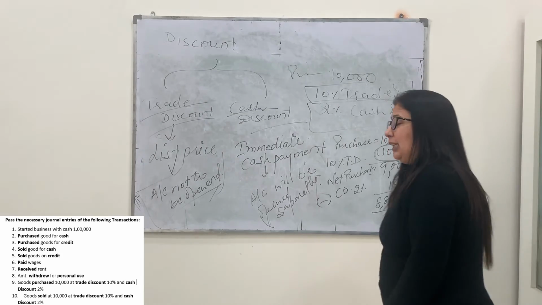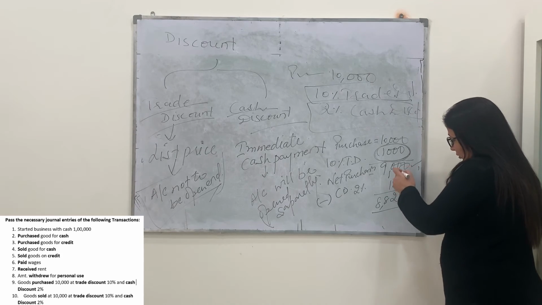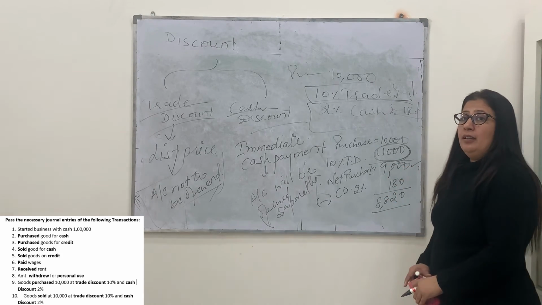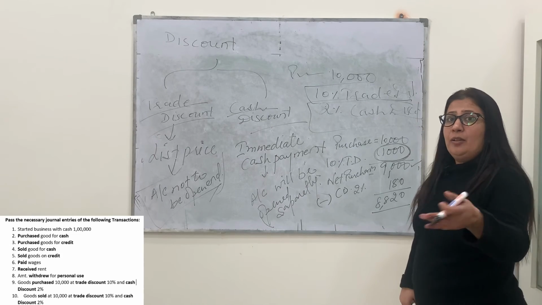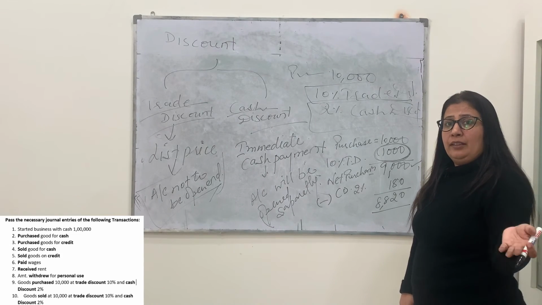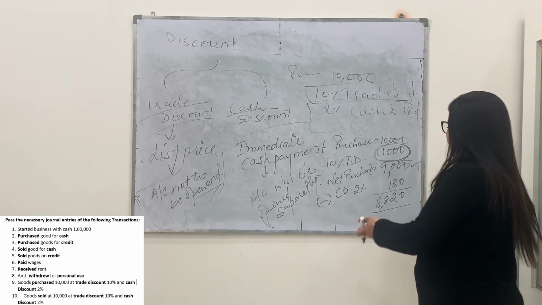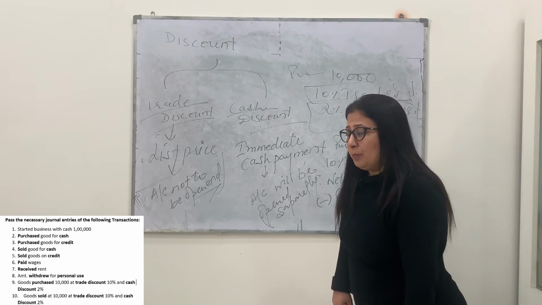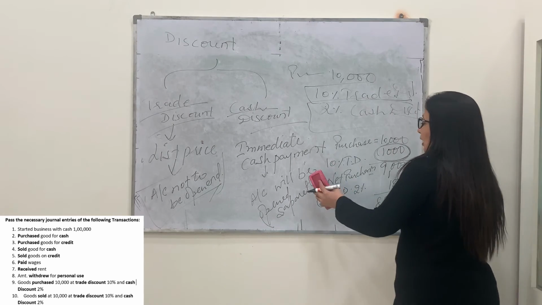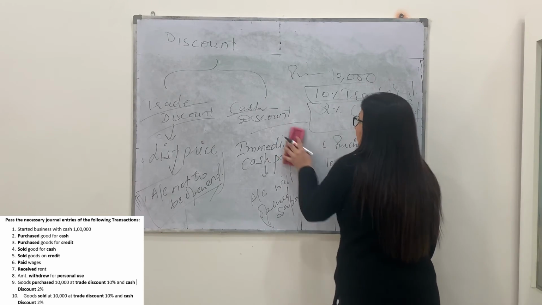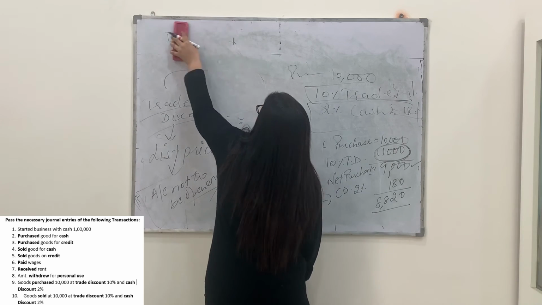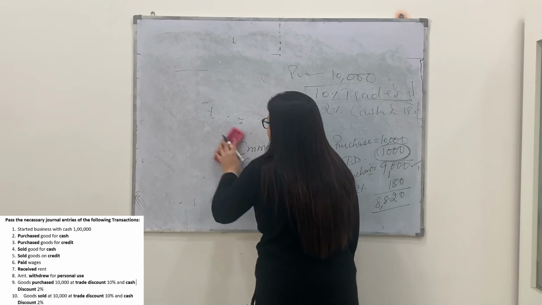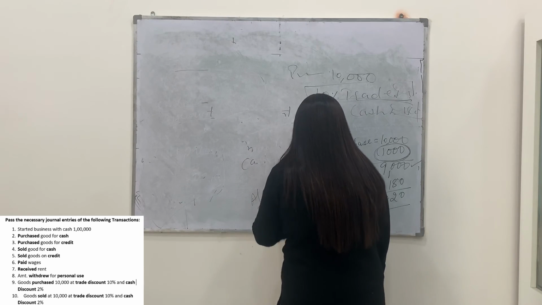Don't do the kiddish thing; 9,000 is here and it is 180 rupees, 9,000 minus 100, 8,900, 8,900 minus 80 rupees more, 8,820 rupees will be left with us. Now, it is the calculative part. We just come to know the value of the cash discount and trade discount.